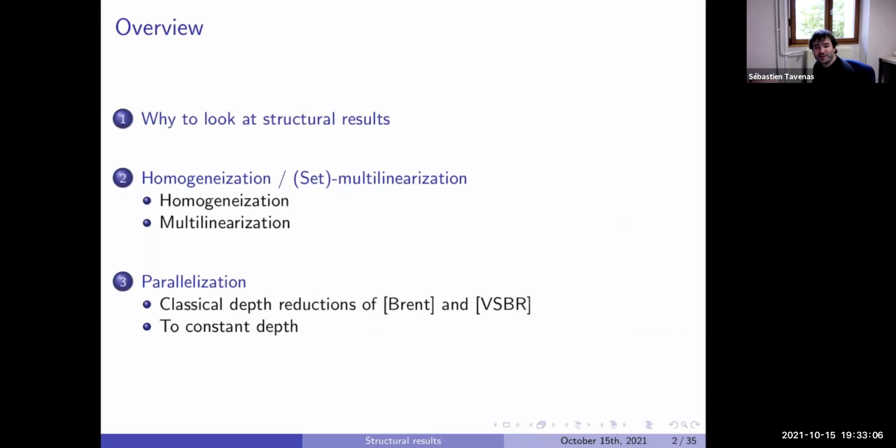Just the idea first, what we want to look at is some structural results. After, we'll look at homogenization and set multilinearization quite fast, because I think the main point of the talk is the parallelization step, the reduction of the depth. We'll come back to homogenization a bit at the end.